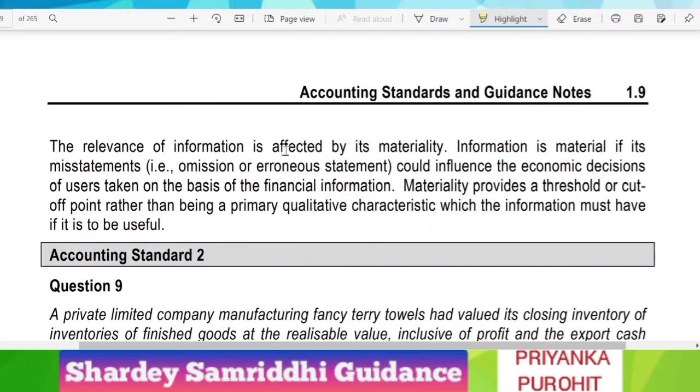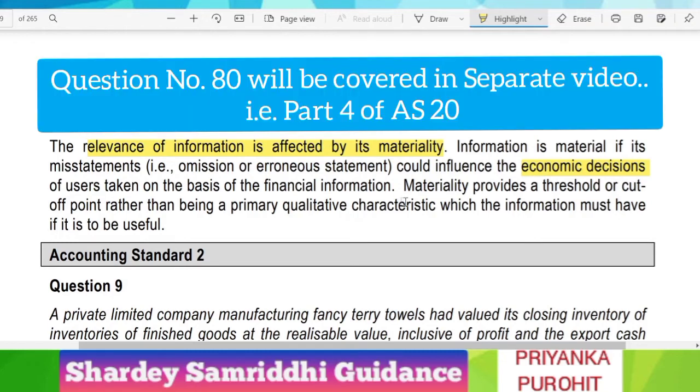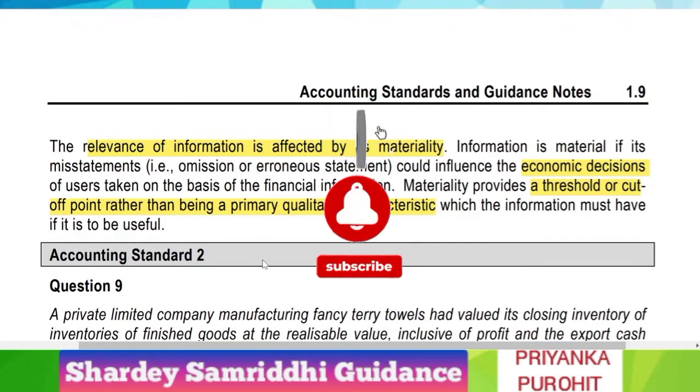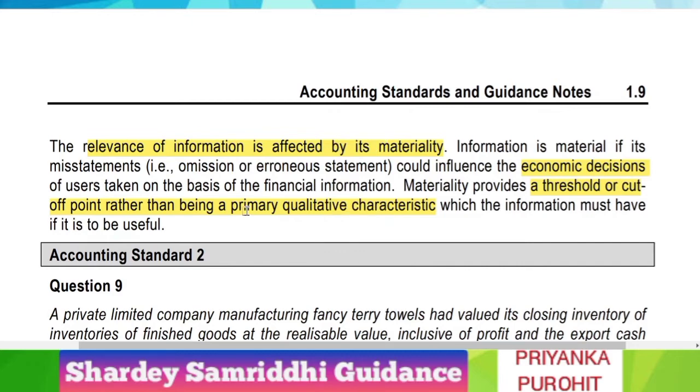The relevance of information is affected by its materiality. Information is material if its misstatement, that is omission or erroneous statement, could influence the economic decisions of users taken on the basis of the financial information. So materiality provides a threshold or a cutoff point rather than being a primary qualitative characteristic which the information must have if it is to be useful. So it is just a threshold or cutoff point, that is a financial limit, a quantitative limit rather than a primary qualitative characteristic.